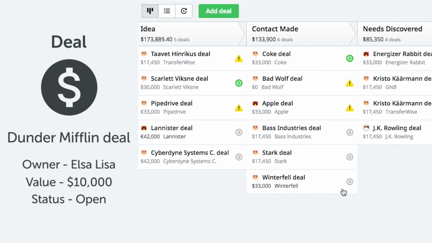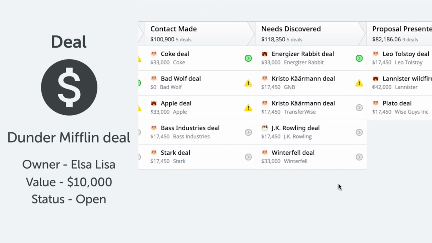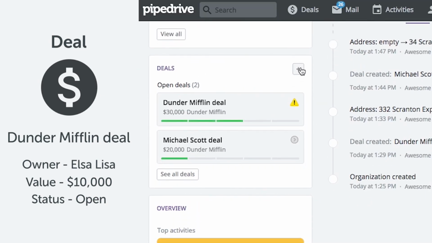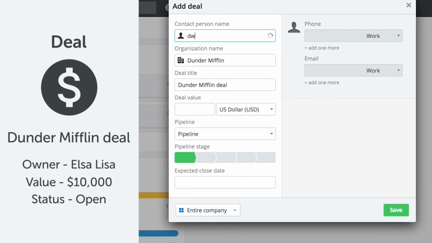Now, deals are a visual representation of the conversations you're having between the salesperson and the contact. Deals are then tracked through the customizable stages of your sales pipeline until they're lost or won.